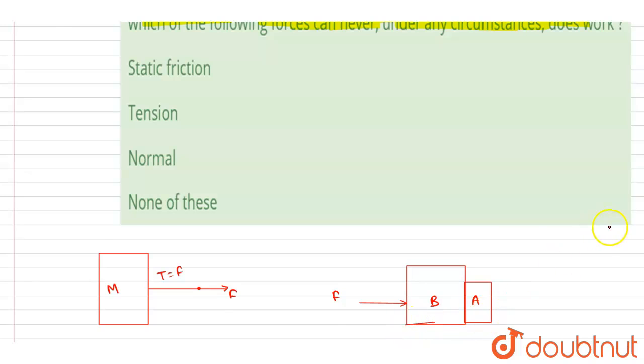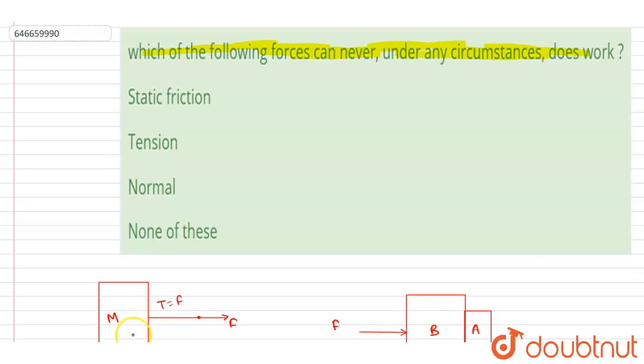If you see the static friction, so we know that static friction opposes the tendency of relative motion. Right, so if you see, these are the two blocks A and B. So what is happening here? If you see here, the static friction acts when there is no relative motion but there is a tendency. So what will happen here? The static friction will act equal and opposite. Right, let's say on A it is acting in the forward direction, then on B it will be acting in the backward direction like this.